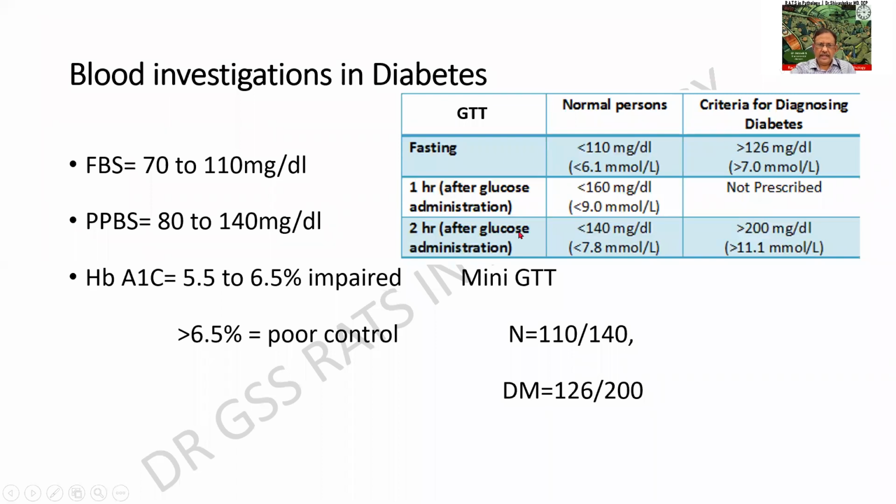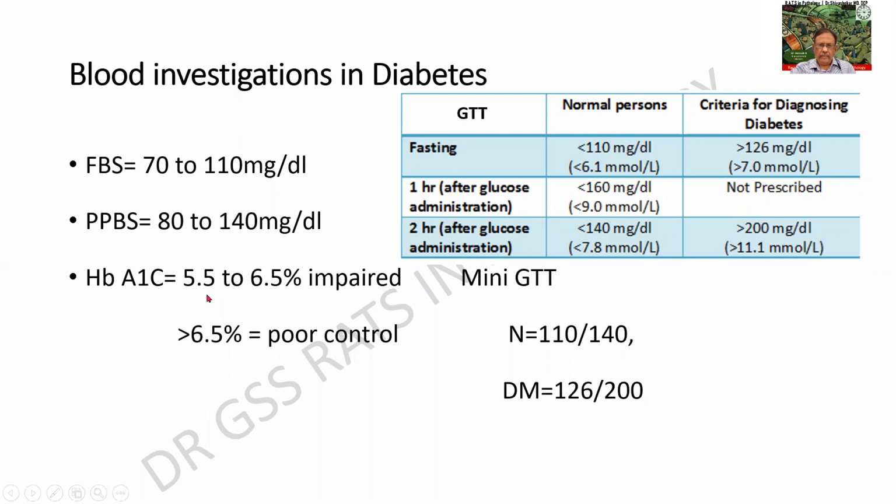Blood investigations in diabetes shall include the fasting blood sugar. Important, and this is a normal value. The next is the postprandial blood sugar and the value is again given. One of the important investigations will be HbA1c to find out the glycosylated hemoglobin.